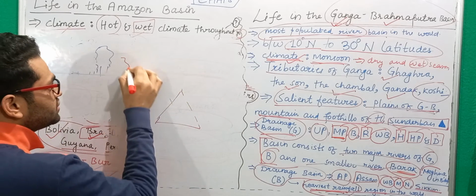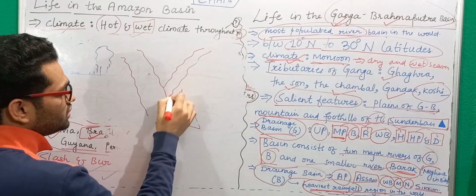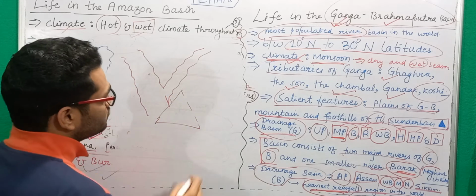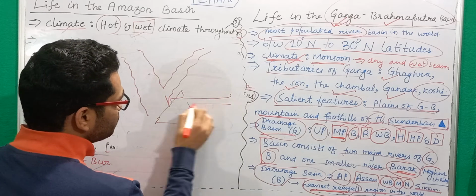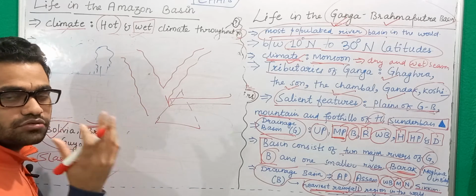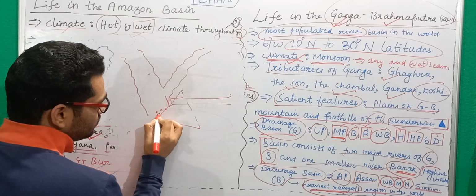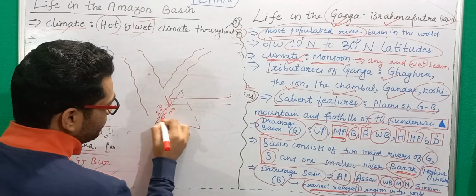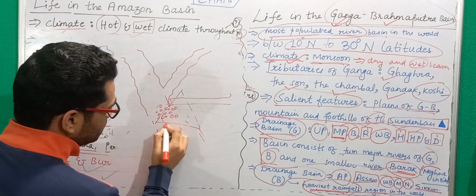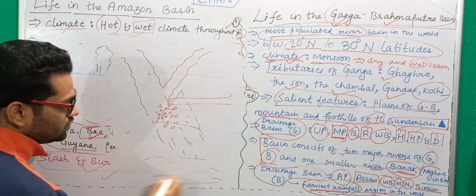For example, here is Ganga flowing, and this Ganga is being joined by Brahmaputra in some part. So this is being joined by Brahmaputra, and a small river Meghna is also joining it. Now these rivers are coming with a large amount of sediments with them, and these sediments are getting accumulated before these waters are drained into the ocean.